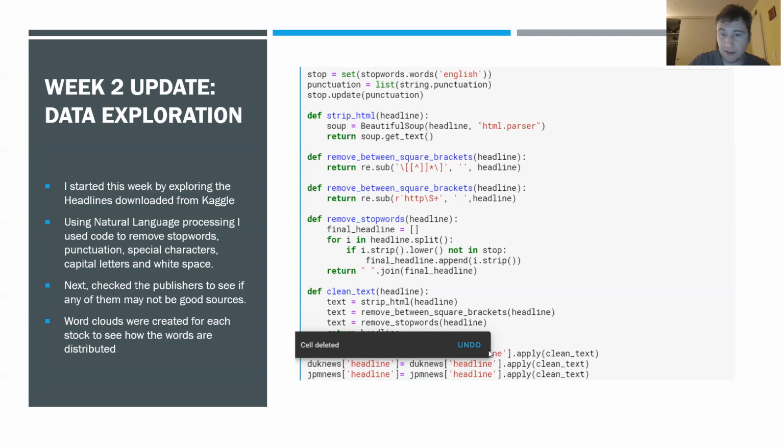It looks like I accidentally captured something that covered up some of the data frames, but there is a headline data frame here for Cisco Systems, one for Duke Energy, JP Morgan Chase, and then finally Southwest Airlines. So I did separate all of those headlines from the main data frame that contained all million headlines there. And then I removed all of the stop words, punctuation, and all that from the corpus of those headlines. And this is just an example of the code that I used in order to do that.